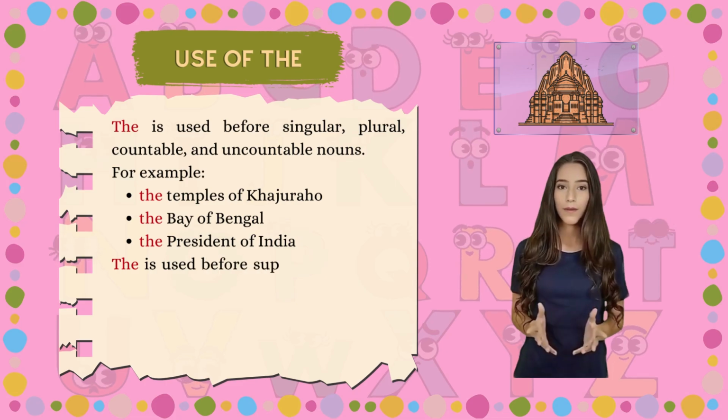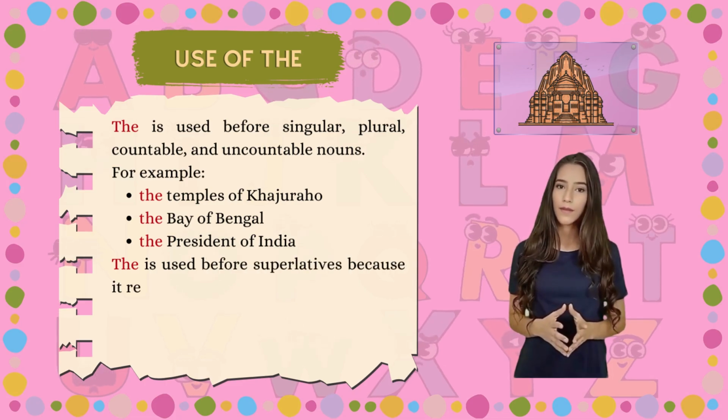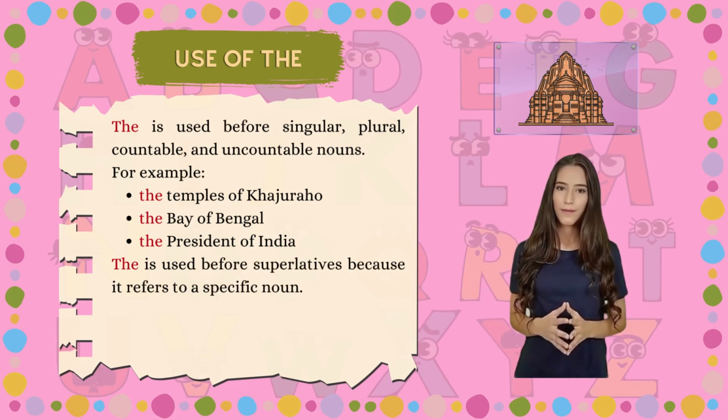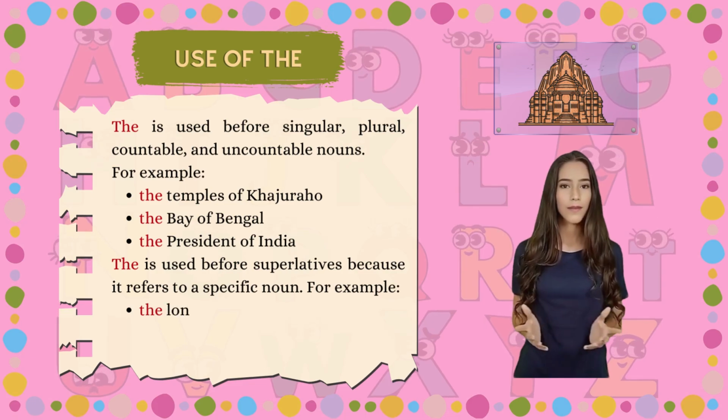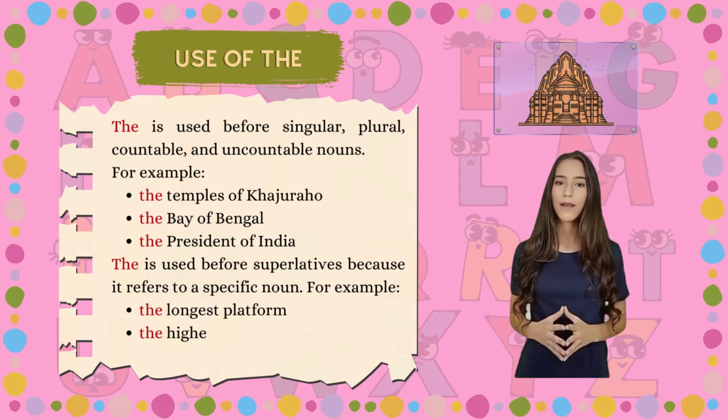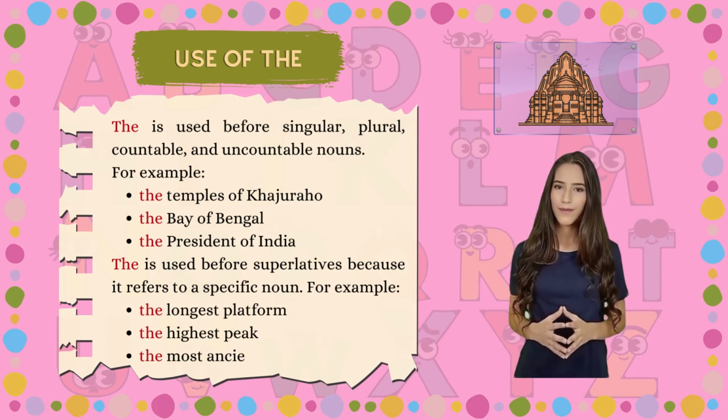The is used before superlatives because it refers to a specific noun. For example, the longest platform, the highest peak, the most ancient cave.